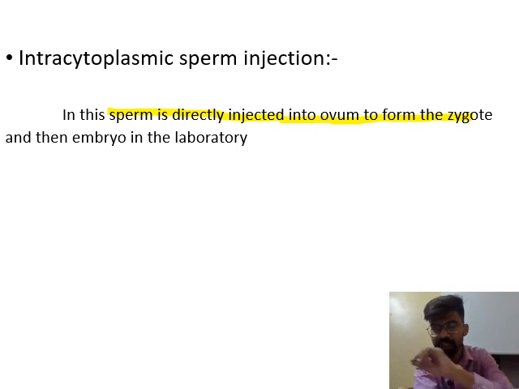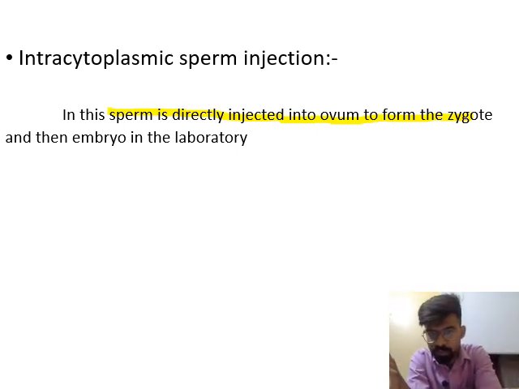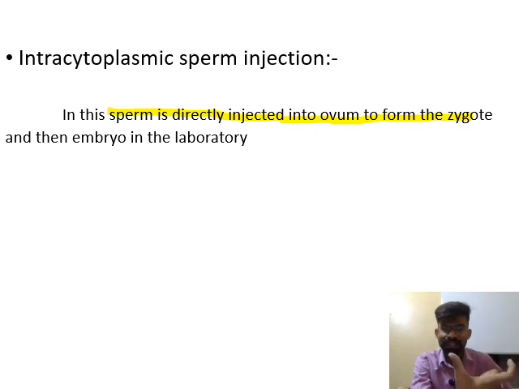This method, ICSI, is followed in laboratory condition, and when the embryo is formed in the laboratory, then the embryo is transferred inside the female body. This is known as embryo transfer, or in short ET can be written. ET is embryo transfer.